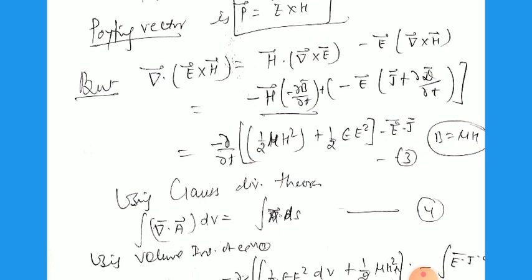So this gives minus del by del t of [1 by 2 mu H square plus 1 by 2 epsilon naught E square] minus E dot J.